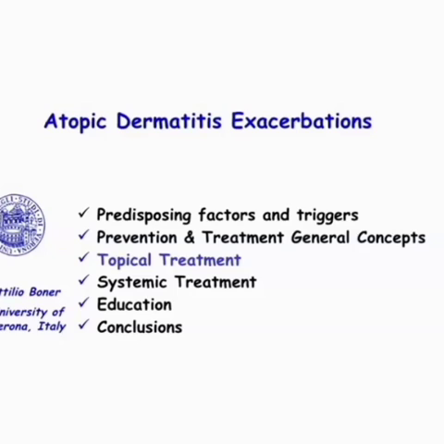Then we can give systemic corticosteroids, which we will give for 1 to 2 weeks in case of severe atopic dermatitis. In severe cases, sometimes hospitalization is needed, especially for 7 days or 1 week.